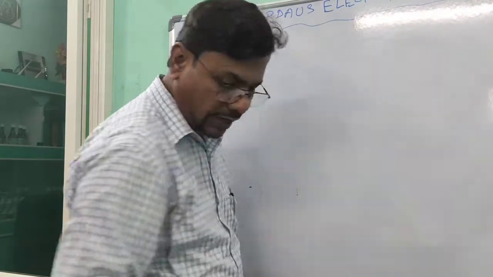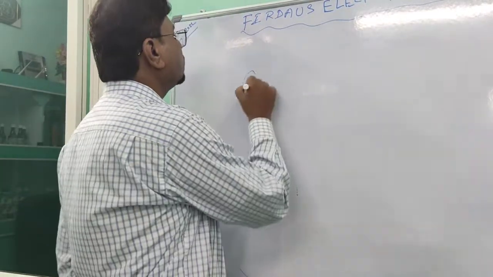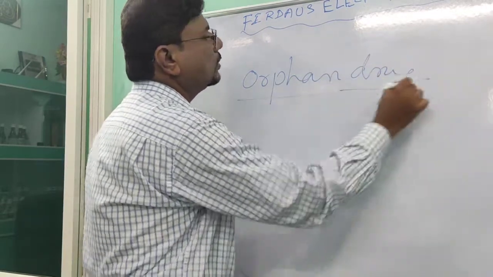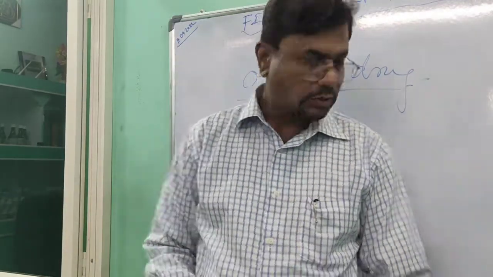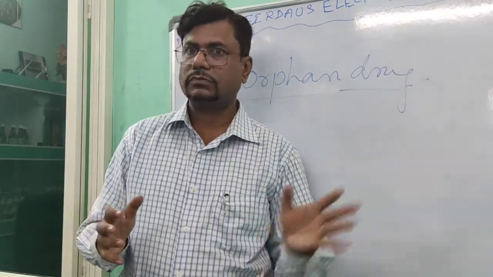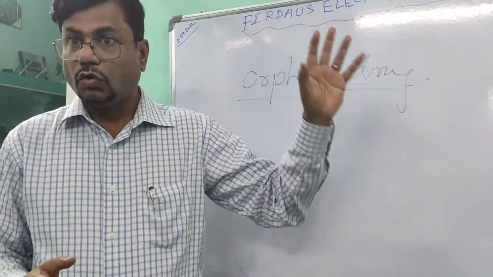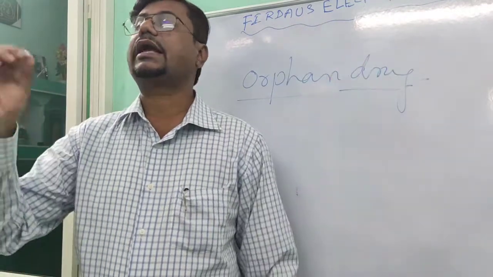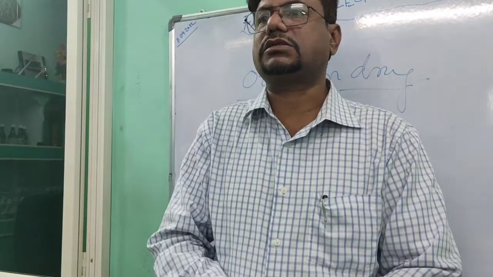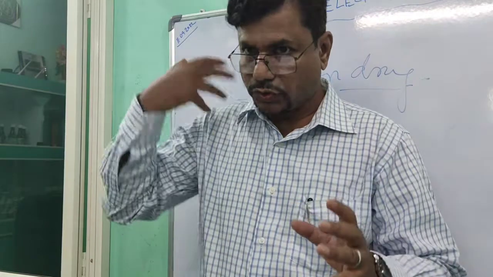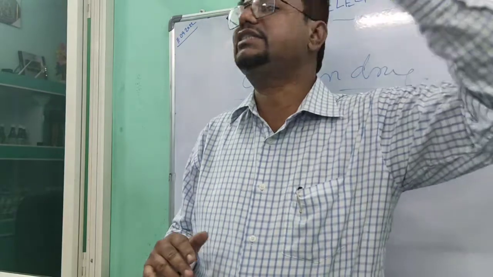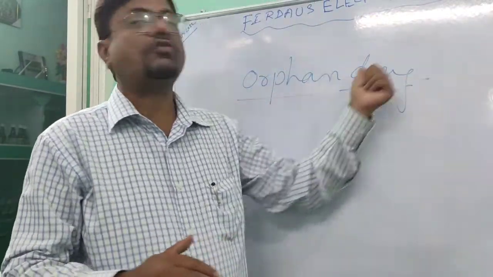For example, we have orphan drugs. What is the meaning of orphan? The orphan drugs are the drugs which are used rarely, which are not used in normal practice. The use of those drugs which are used very rarely, meaning for rare diseases, are called orphan drugs.